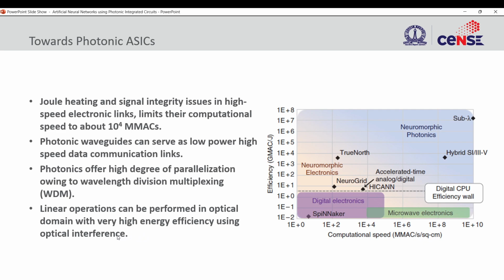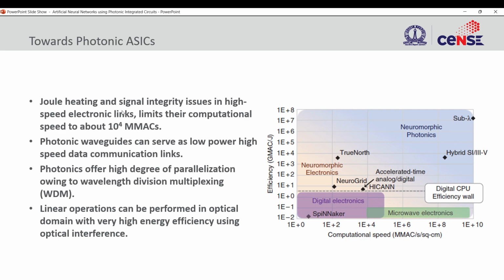Another thing is, why can't we do all this in principle in analog electronics, right? If you make an analog electronic, say crossbar array, why can't we use non-volatile memory there? Why can't that help us in getting energy efficiency similar to photonics? So there the major challenge is maintaining the signal integrity.